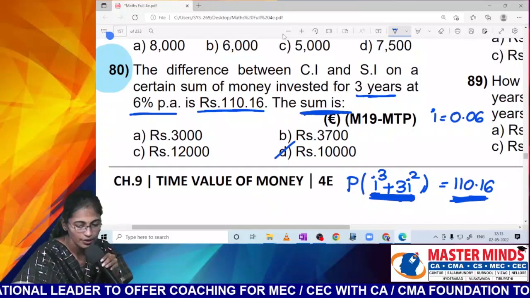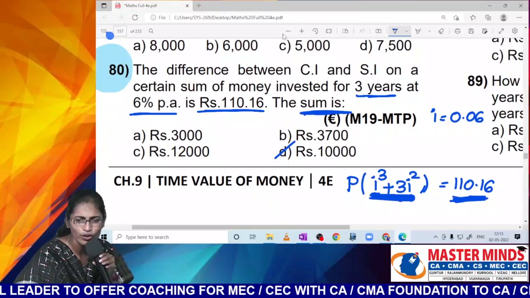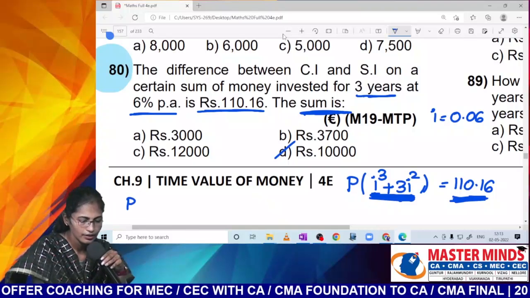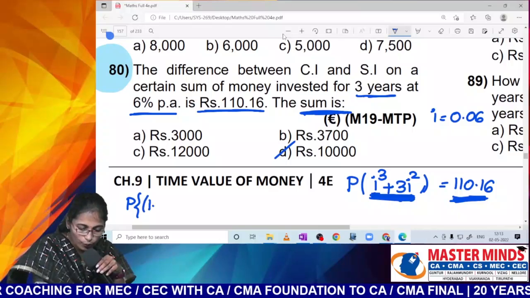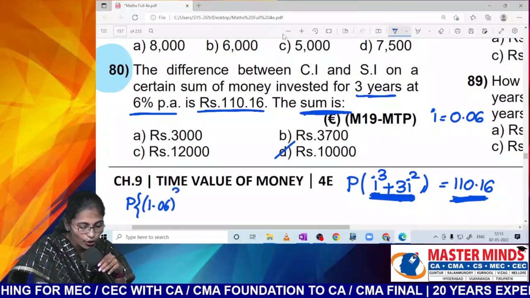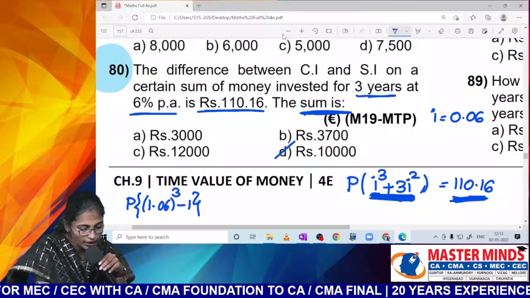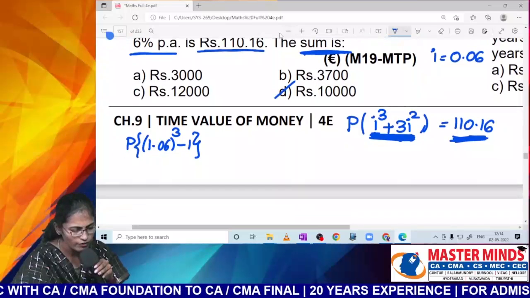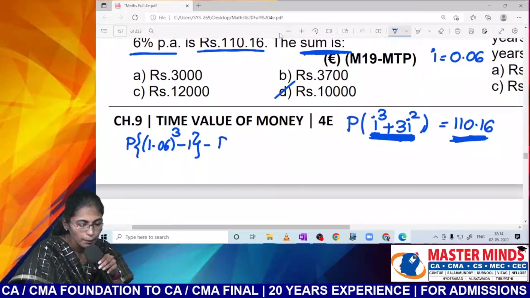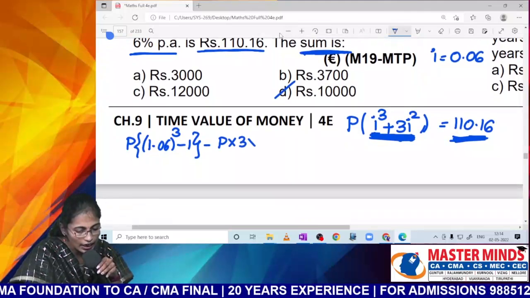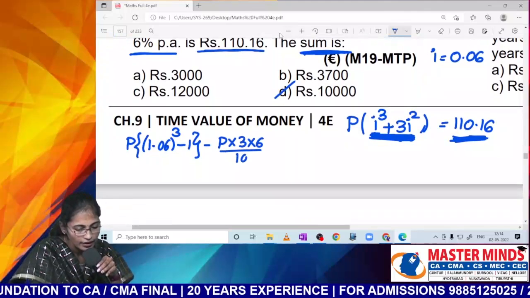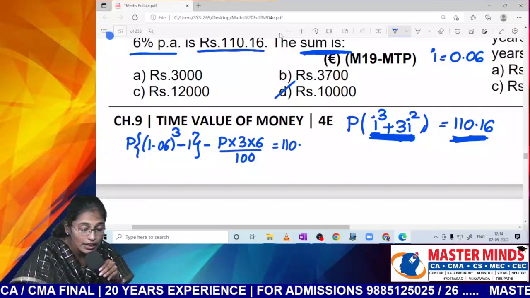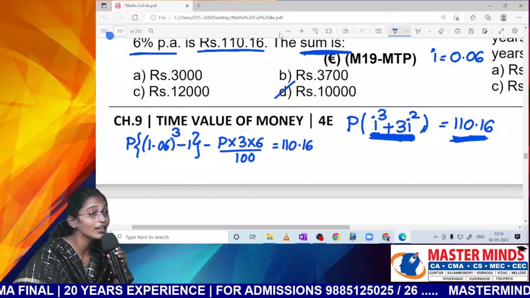Option D. Nana, if you are not able to recall this formula, what is the formula for compound interest? P of 1 plus I whole power n minus 1. Is that clear for you all, Nana? Now tell me the formula for simple interest. P T R by 100, and this is the difference between CI and SI, which will be equal to 110.16.